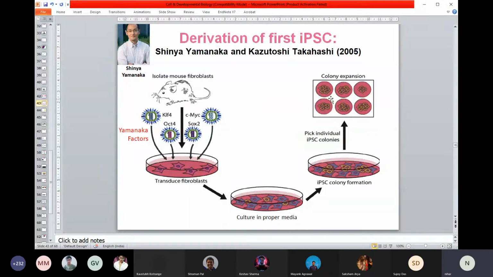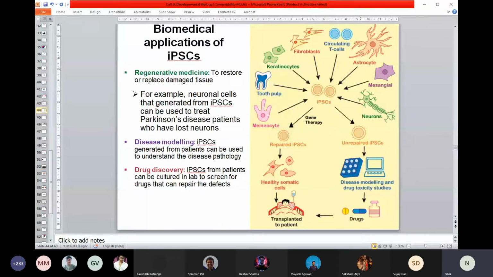So if you have a problem with your brain, you can use them. If you have a problem with your liver, you can use them for that purpose. So you can understand the potential therapeutic application. Okay, so that's how it is. That's what I showed you here. There are multiple ways you can take it. So you can make your iPSC from any cell of your body. That's what it is showing here.